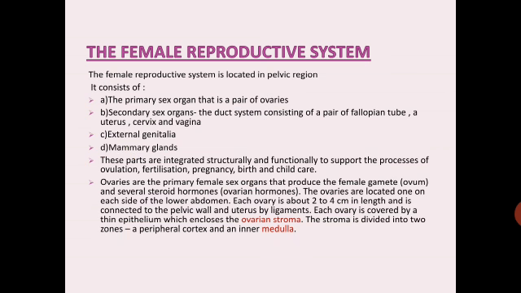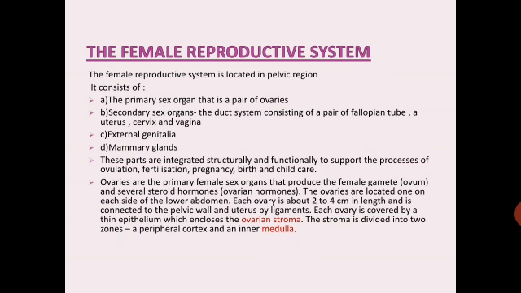Ovaries are the primary female sex organs that produce the female gamete, the ovum, and several steroid hormones which are called ovarian hormones. The ovaries are located one on each side of the lower abdomen. Each ovary is about 2 to 4 centimeters in length and is connected to the pelvic wall and uterus by ligaments.